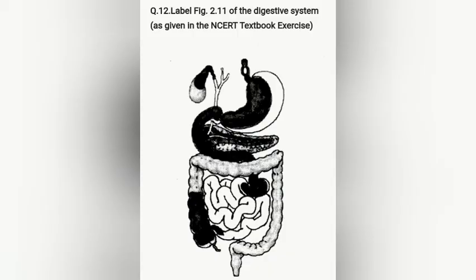And our twelfth question is: label the diagram of the stomach, small intestine and large intestine. How to label the diagram, I will show.